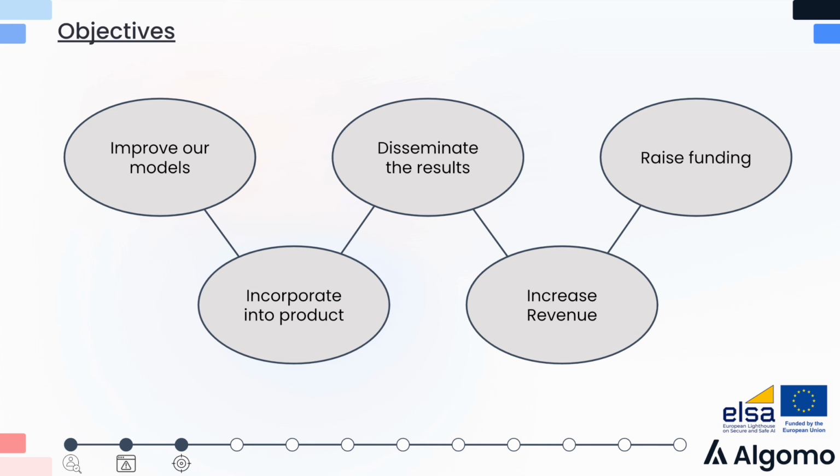In this project, we have 5 objectives. Starting with improving our models in terms of the hallucination rates, we then want to incorporate these improvements into the product. Then we want to disseminate the results, increase revenue, and raise funding.